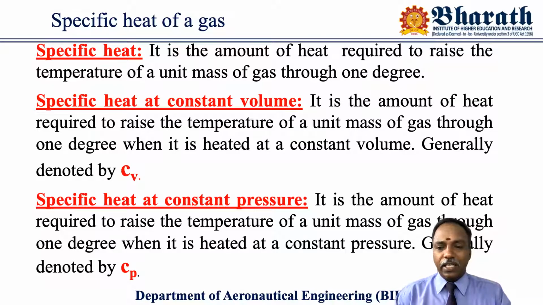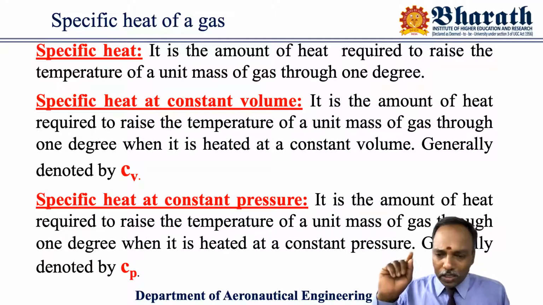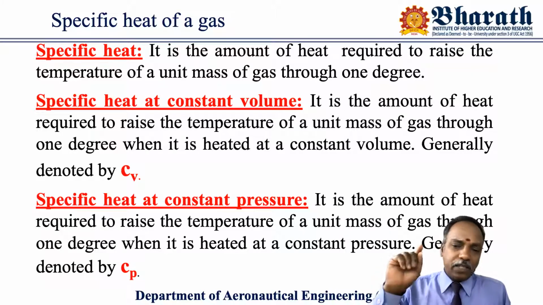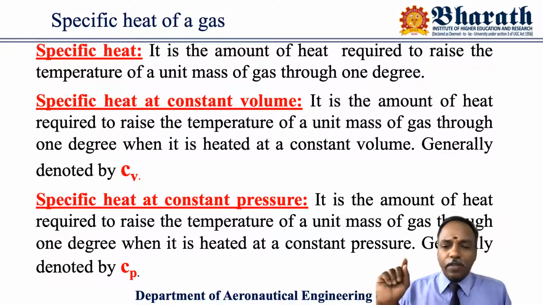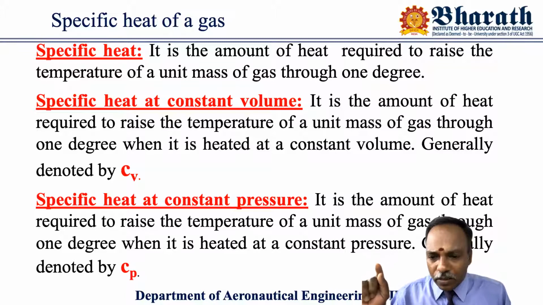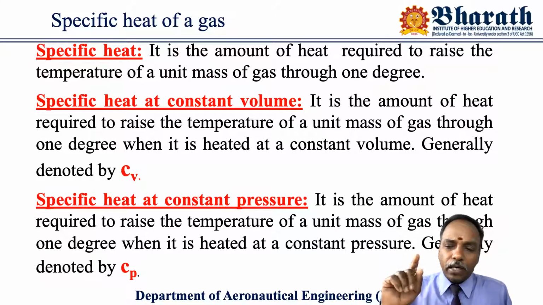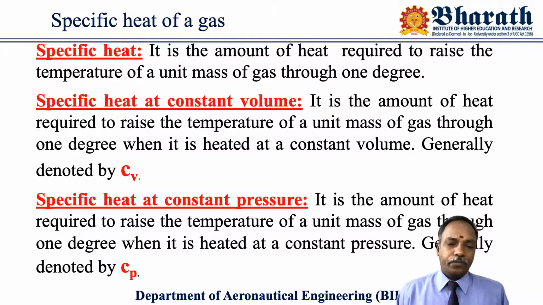What is specific heat? Very important for 2 marks, and sometimes you may get interview questions also about the specific heat. We must be very clear. It's for 1 unit mass of the substance, 1 degree increase in temperature. If the process happened at constant volume, the specific heat is represented by CV. If the heating process happened at constant pressure, the specific heat will be represented by CP.